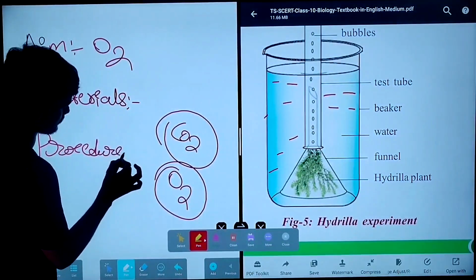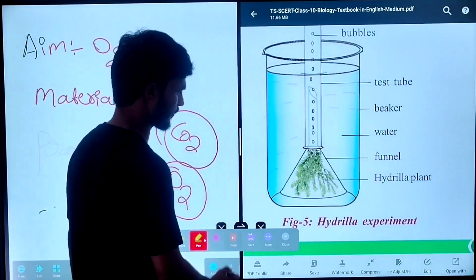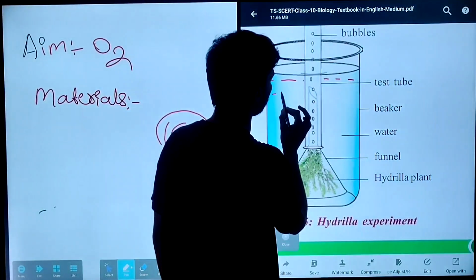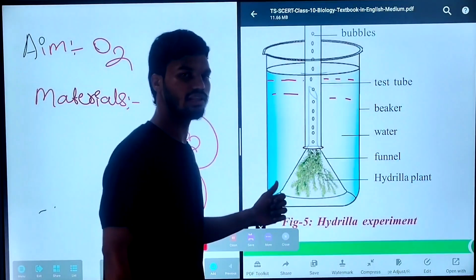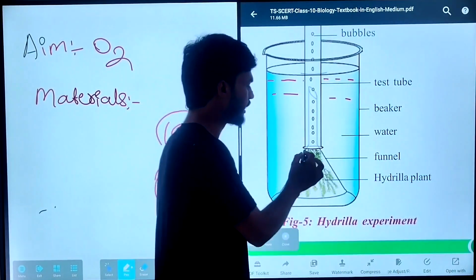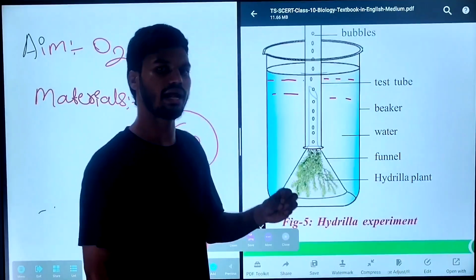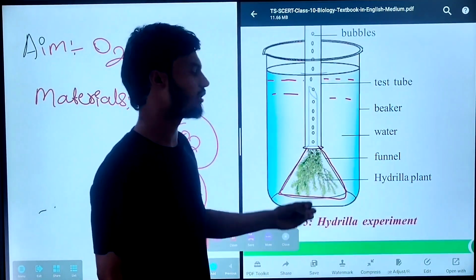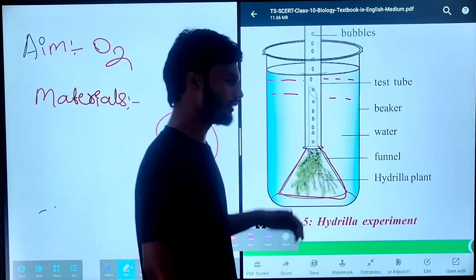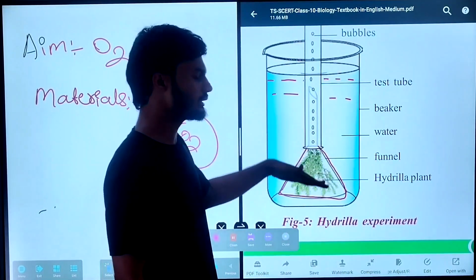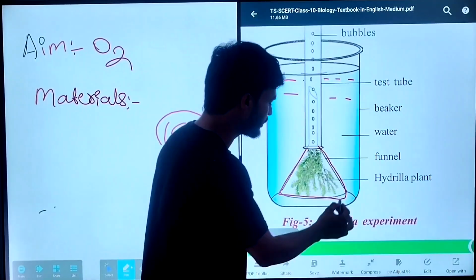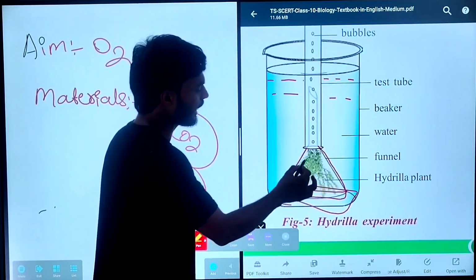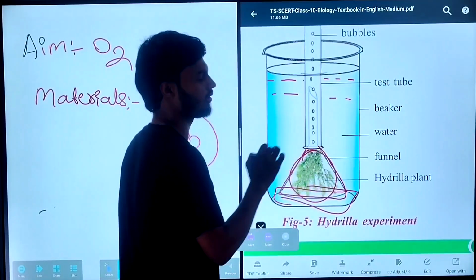Procedure. First take the beaker and fill it with water. Then take the hydrilla plant and place it inside the funnel. Look here, the hydrilla plant is placed inside the funnel.